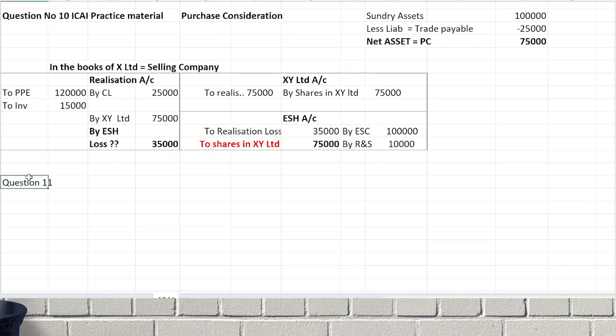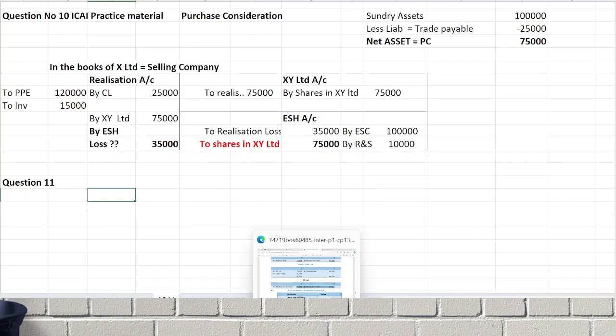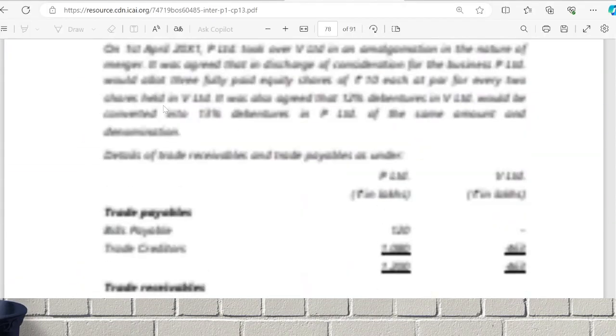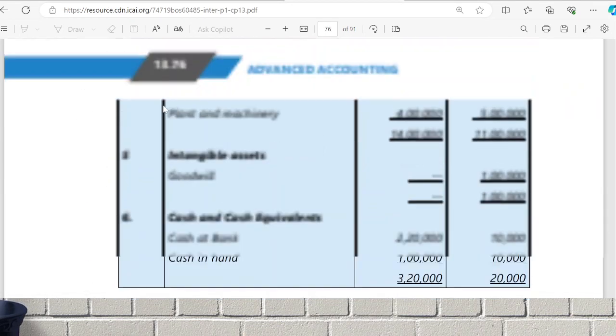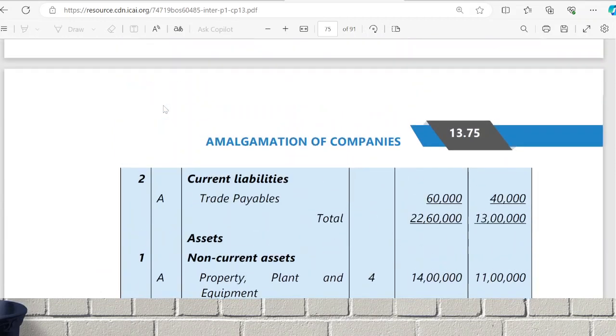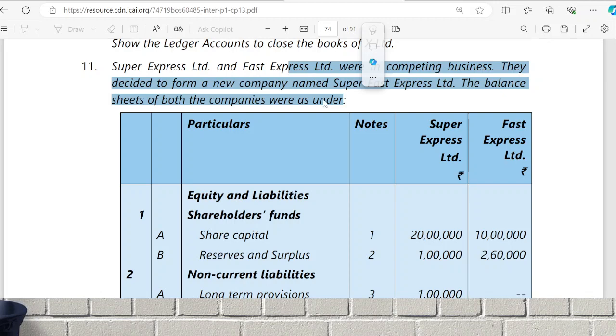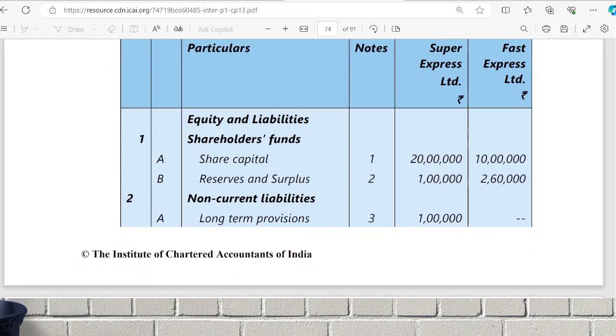Read question number 11. We will just see the solution, not the workings.